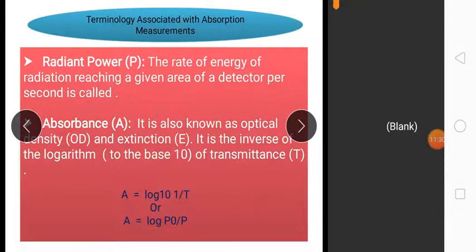In the absorption, how can we measure the absorption and which type of terminology is associated with absorption measurements? UV absorption spectra are attributed to a process in which outer electrons of atoms absorb radiant energy and undergo transition to higher energy levels. These electronic transitions are quantized and depend on the electronic structure of the absorber. So here UV energy is quantized.